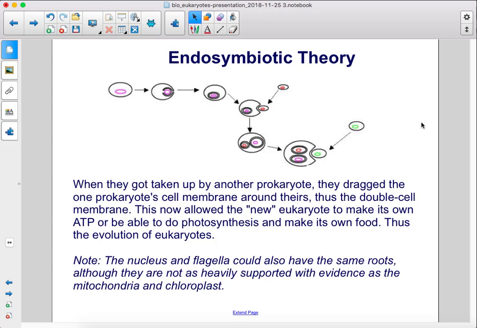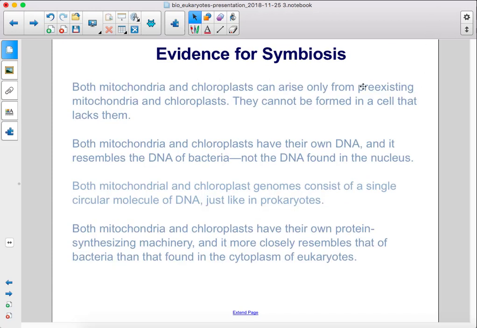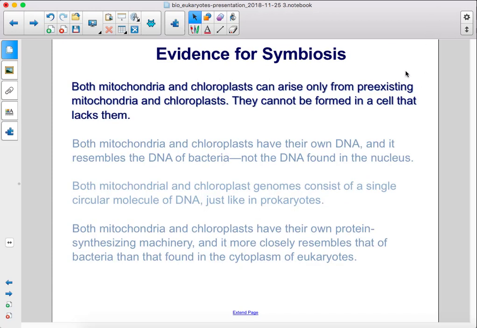Note, the nucleus and flagella could also have the same roots, although they are not as heavily supported with evidence as the mitochondria and chloroplast. Both mitochondria and chloroplasts can arise only from pre-existing mitochondria and chloroplasts. They cannot be formed in a cell that lacks them.